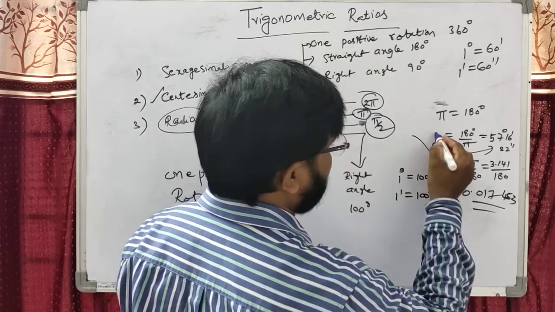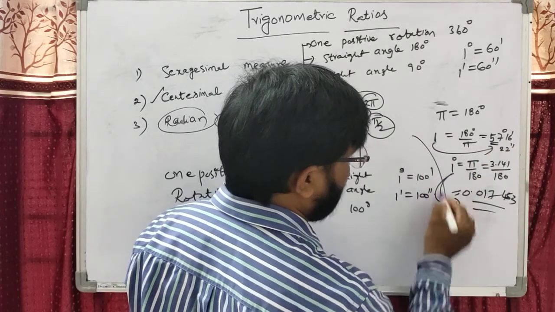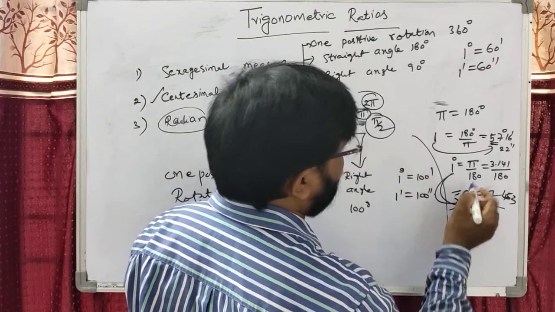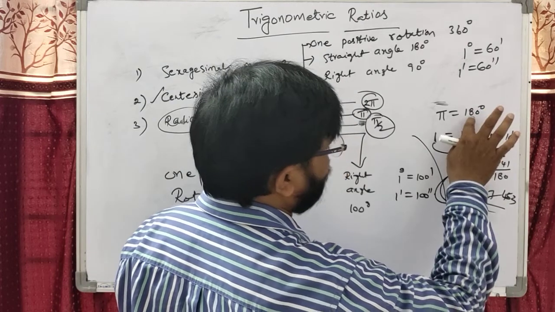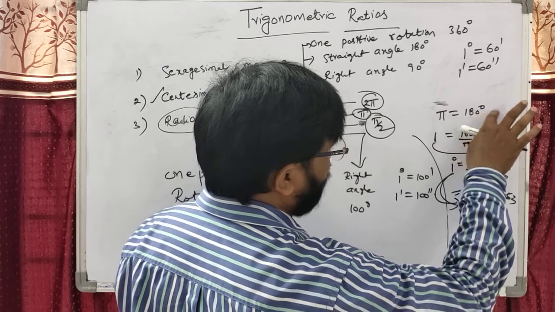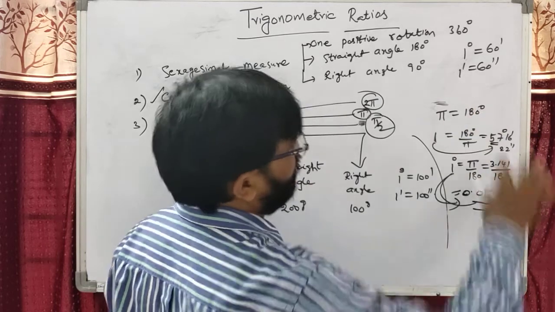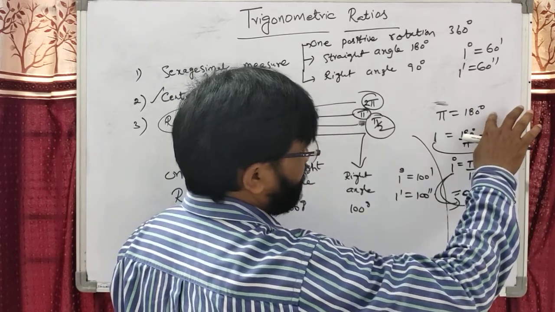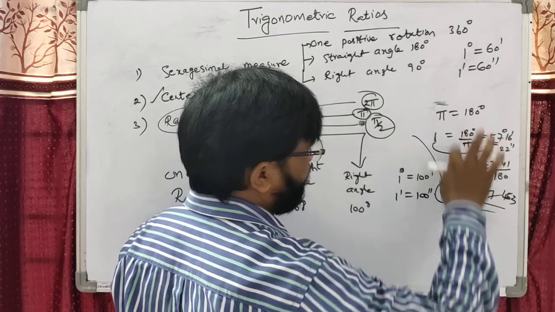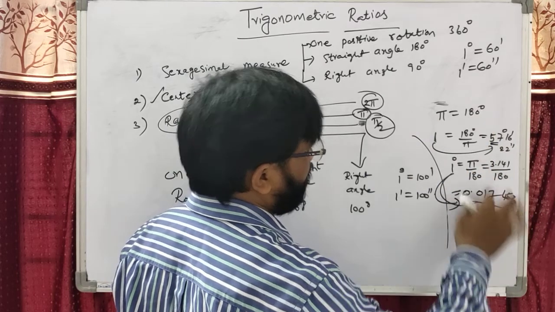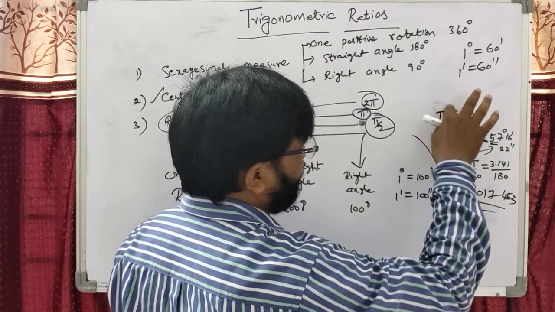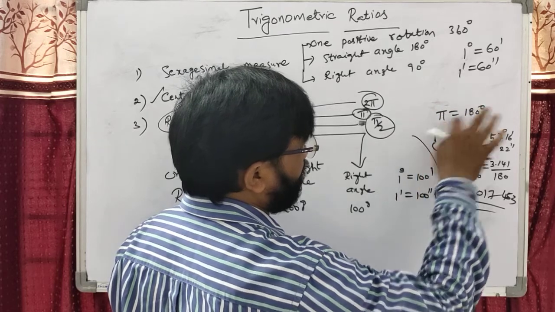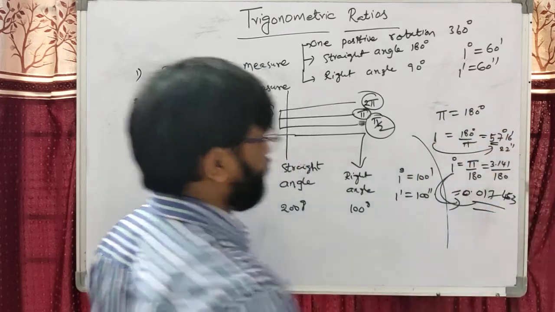Okay students, 1 radian is 57 degrees. 1 degree is 0.017. How to get 1 degree? This can be written as 180 into 1 degree. Therefore, sending 180 to the other side, 1 degree is pi by 180. That means, how to get the radian? This is pi c. 1c equals 180 by pi. That is 57 degrees.